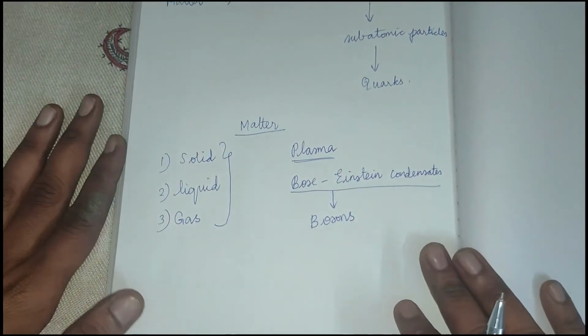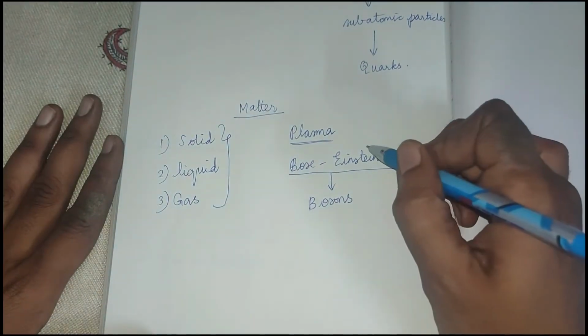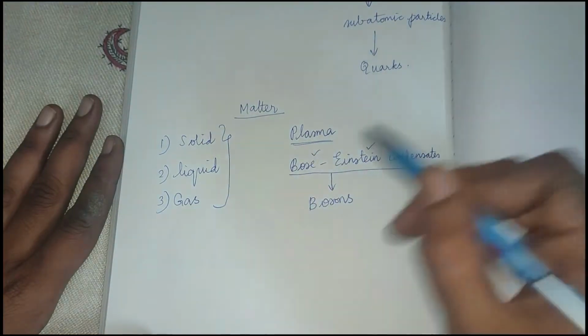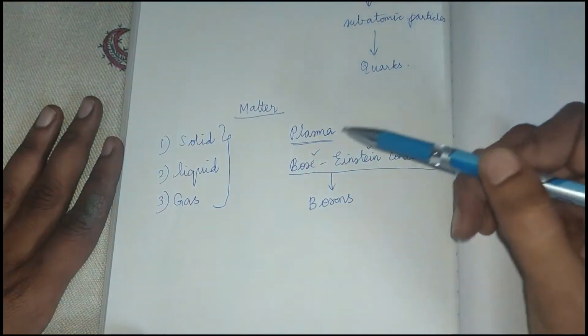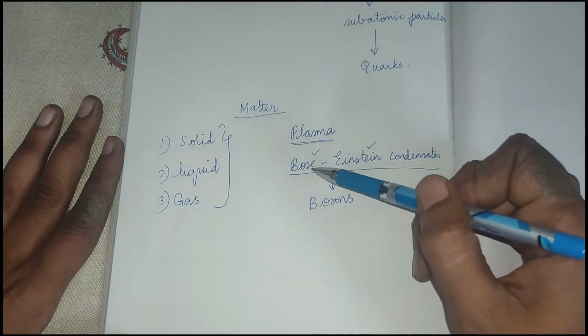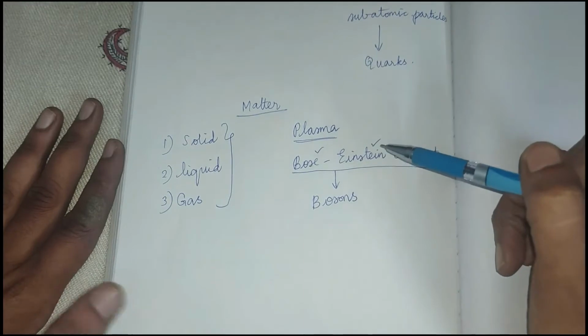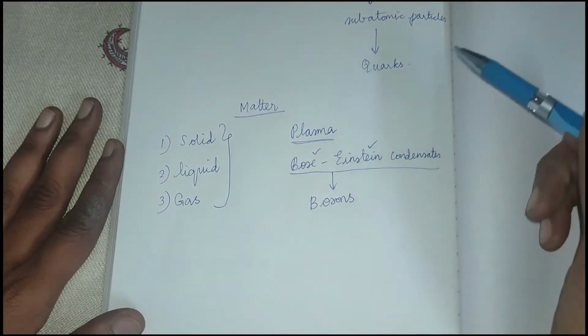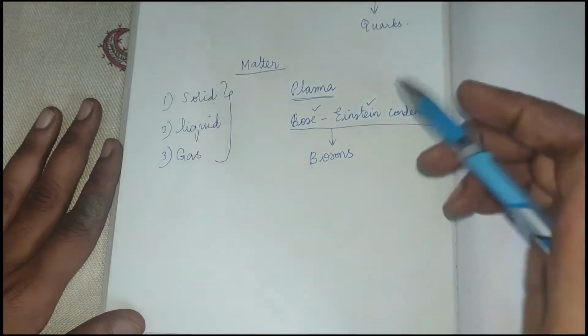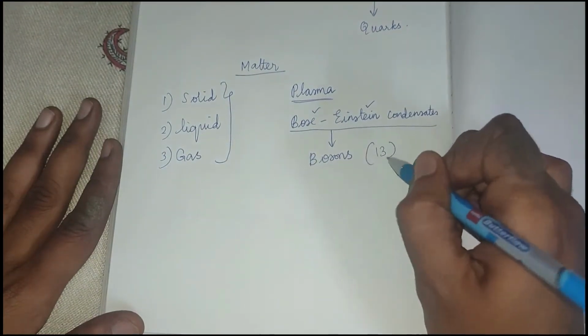These particles were discovered by two famous scientists. Bose, he is from India. His name is Satyendranath Bose. And Einstein, the very familiar scientist, Albert Einstein. So these two classified 13 different particles as bosons.